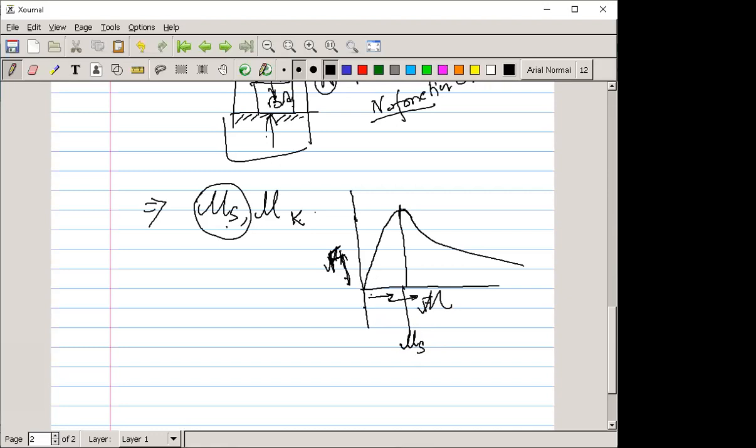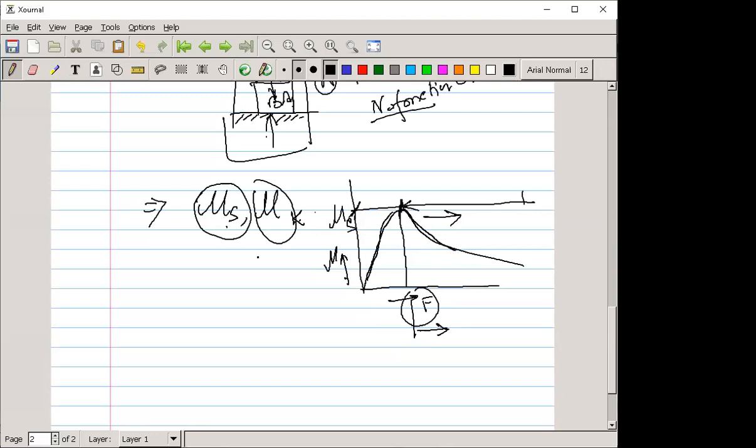This is your maximum coefficient of friction in the static case. After a certain applied load, if you increase the load beyond that point, your coefficient of friction decreases. So from here onwards, we have to use the kinematic coefficient of friction, mu k. Why? Because here the coefficient of friction is already less.